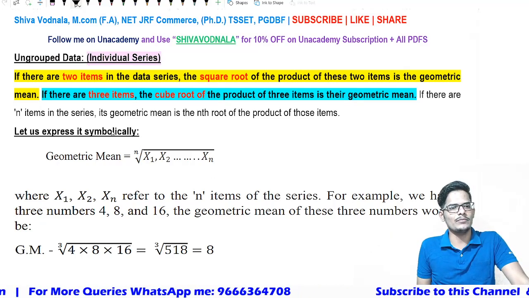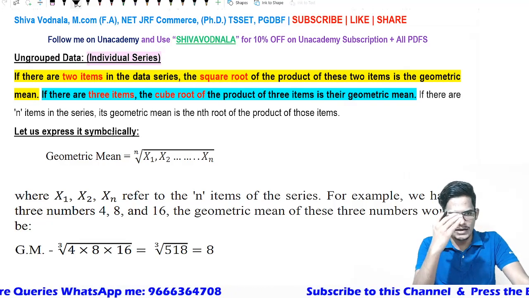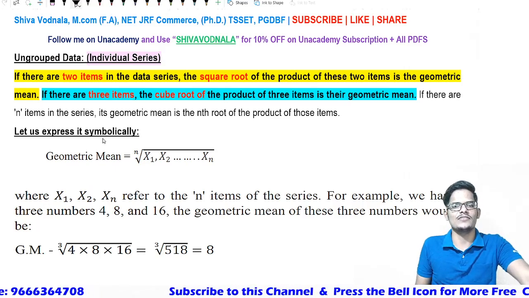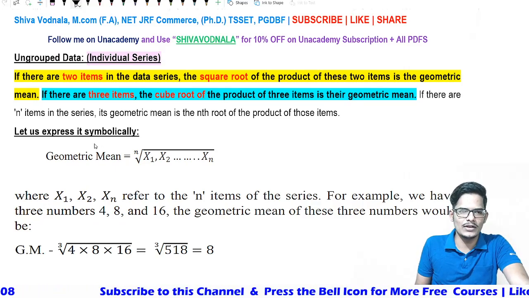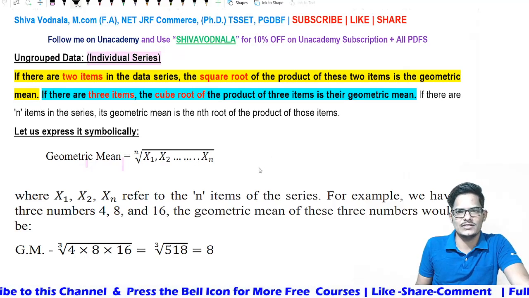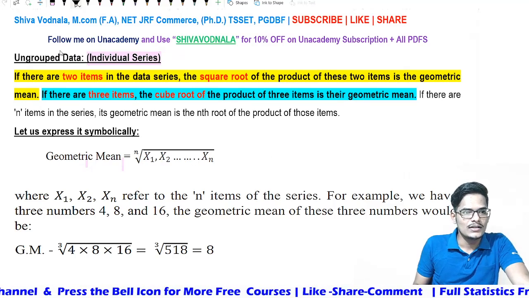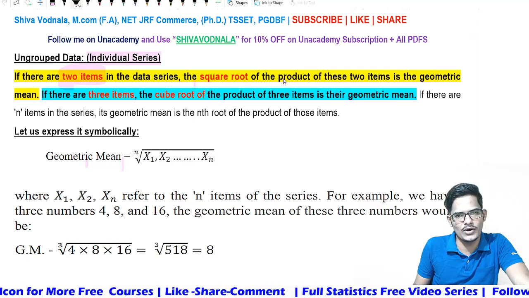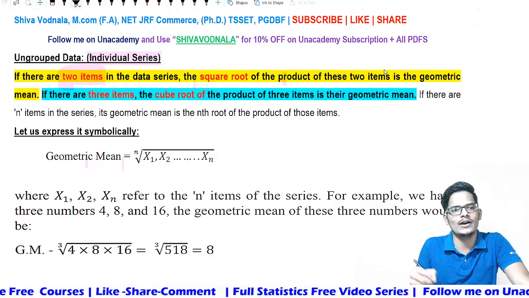So for the geometric mean, when simple observations are given and we are asked to find the geometric mean, the formula is: geometric mean is equal to the nth root of the multiplication of the observations. If there are 2 items in the data series, the square root of the product of these 2 items is the geometric mean.